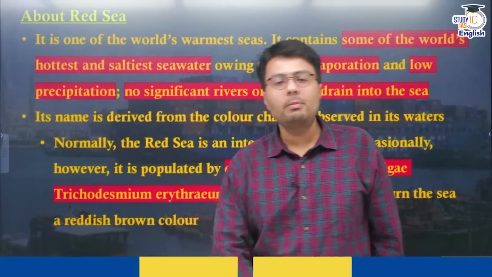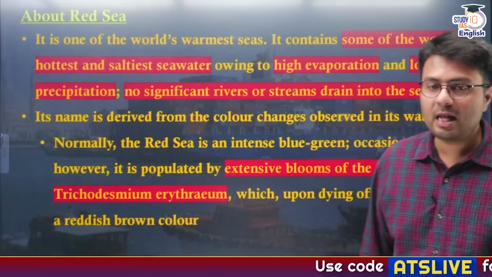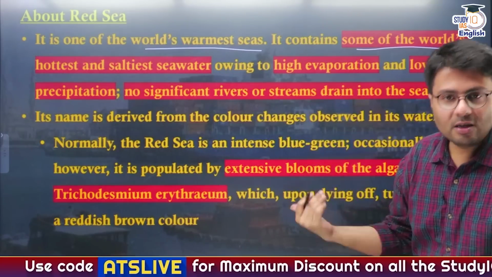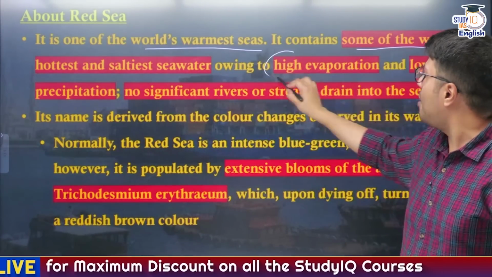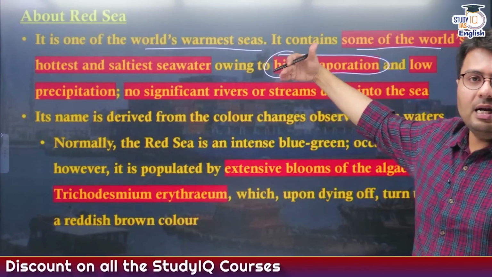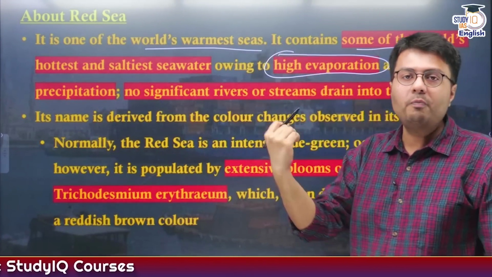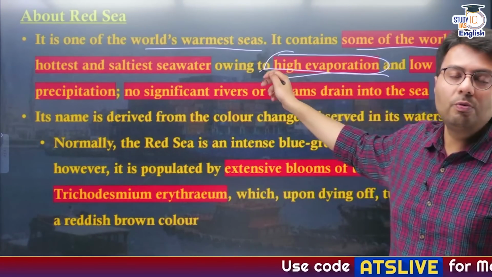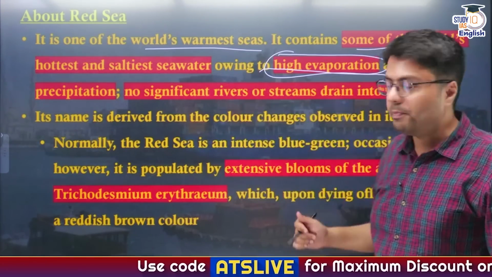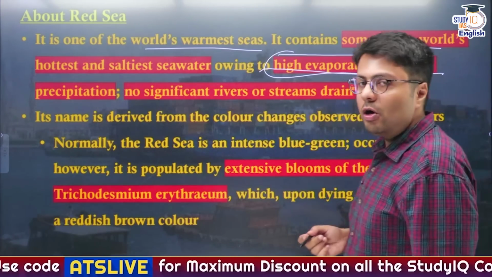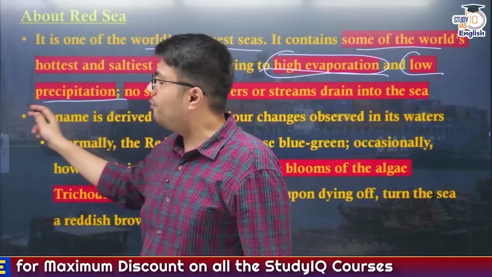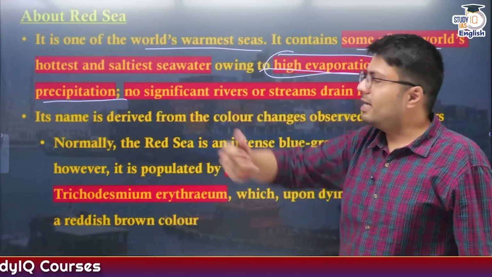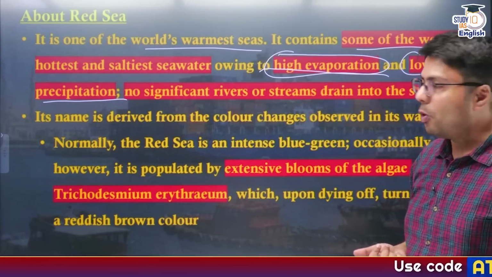Now another important fact about Red Sea are the geographical facts. Red Sea is one of the world's warmest seas. It contains some of the world's hottest and saltiest seawater, and this is due to high evaporation that is prevailing in the region. You can understand the region of Middle East, it is full of desert, and obviously the temperatures prevailing in the region are quite high. So because of high temperatures, this region witnesses a high amount of evaporation. Further, there is very little or no rainfall in the region. Therefore, addition of fresh water does not happen in any water body. Therefore, the Red Sea is one of the hottest and saltiest seawater.